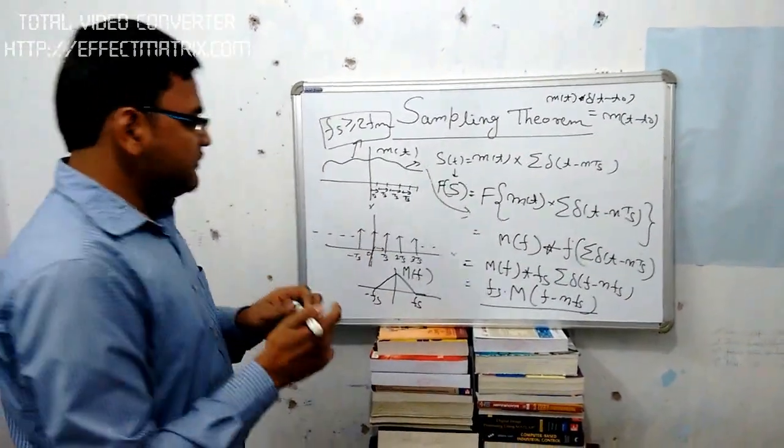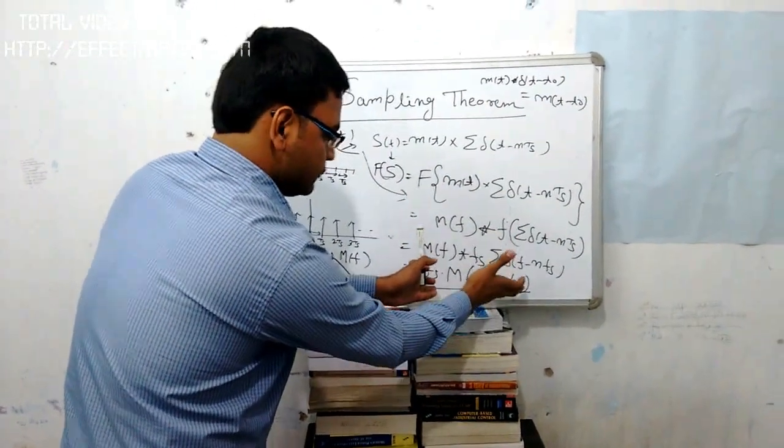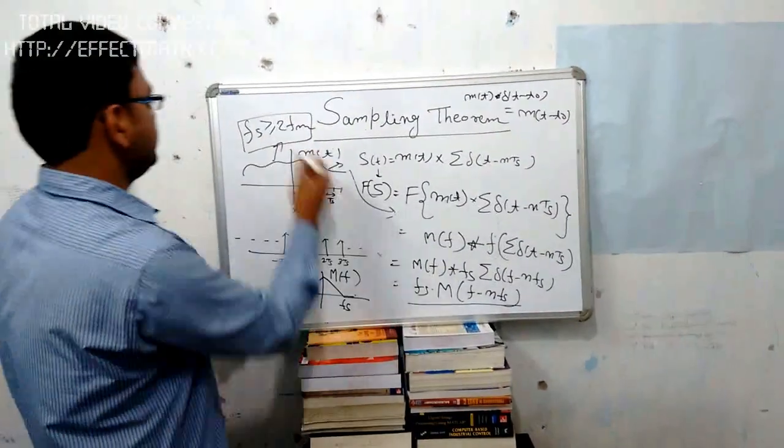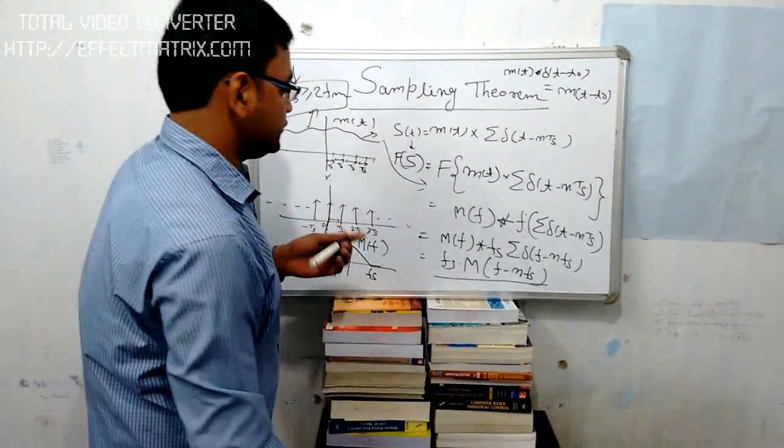So now we will draw this spectrum, and now we will see how we reach this criteria. That's called the Nyquist criteria.